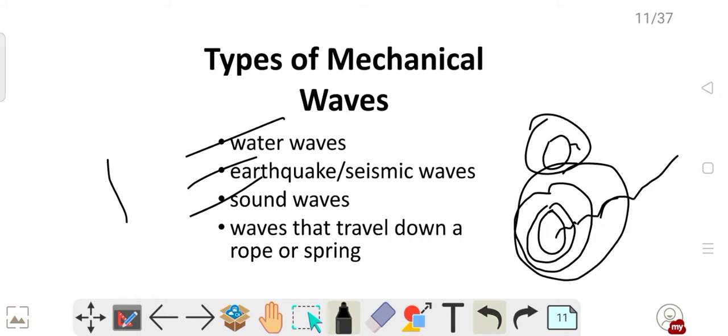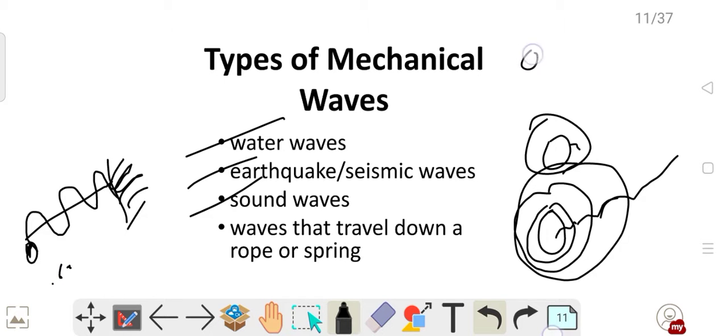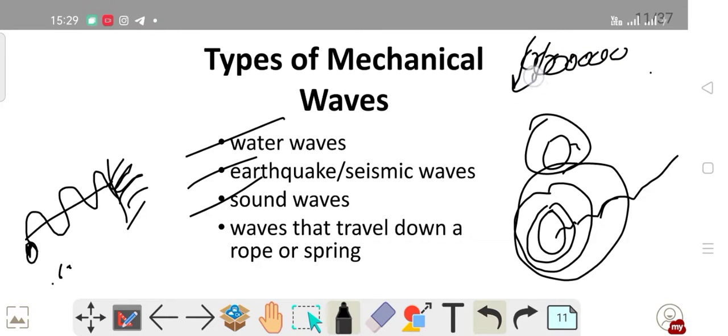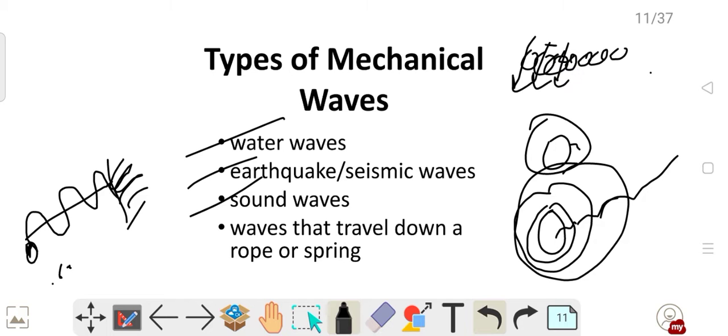If you see, suppose this is a rope, and if it is attached at this end, if I give a jerk at this end of the rope, what happens? The rope starts vibrating like this, isn't it? You must have done this or seen this in your childhood. Why is it vibrating? Because this rope consists of an infinite number of what? Particles, atoms. Each atom starts vibrating at its own position, and because of that, when I give a jerk here,